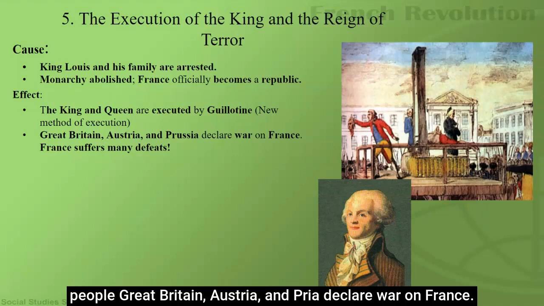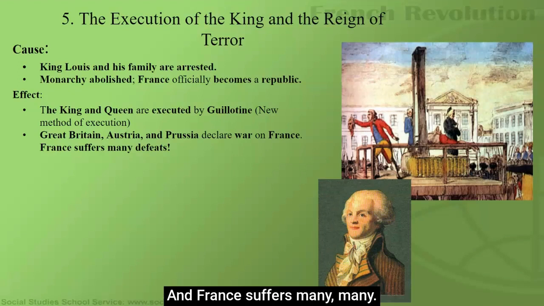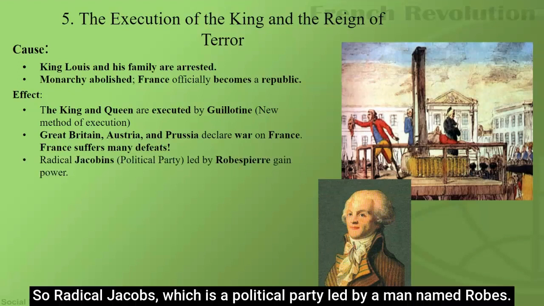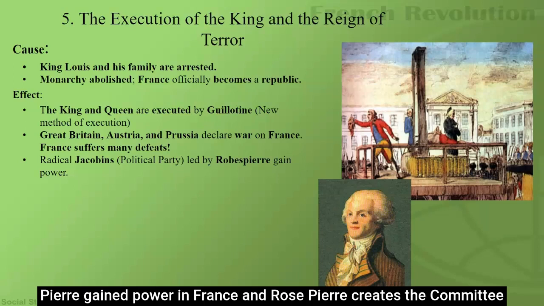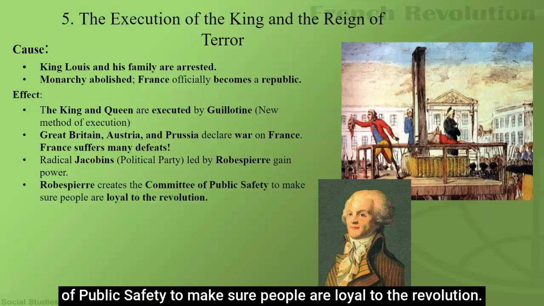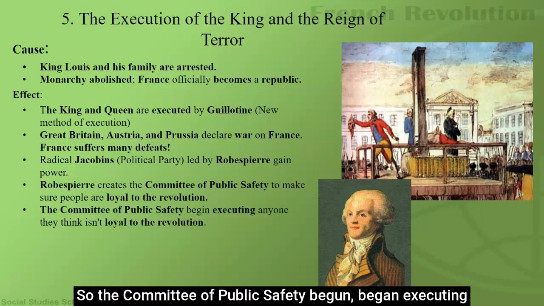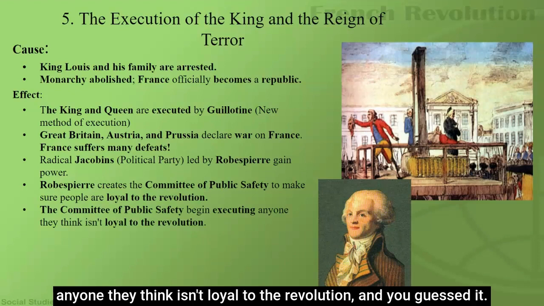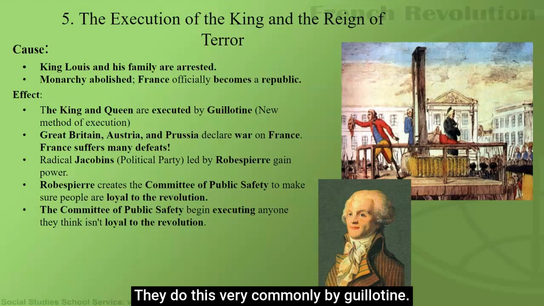Great Britain, Austria, and Prussia declare war on France, and France suffers many defeats. Radical Jacobins, which is a political party led by a man named Robespierre, gain power in France. And Robespierre creates the Committee of Public Safety to make sure people are loyal to the revolution. The Committee of Public Safety begins executing anyone they think isn't loyal to the revolution, and you guessed it, they do this very commonly by guillotine.